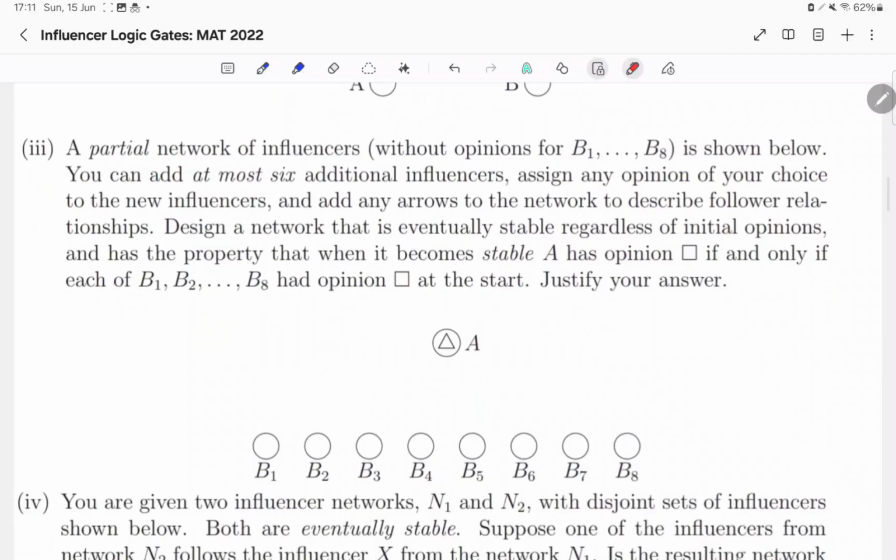Part 3. A partial network of influencers without opinions for B1 all the way to B8 is shown below. You may add at most 6 additional influencers, assign any opinion of your choice to the new influencers, and add any arrows to the network to describe follower relationships. Design a network that is eventually stable regardless of initial opinions and has the property that when it becomes stable, A has opinion square if and only if each of B1, B2, all the way to B8 had the opinion square at the start. Justify your answer.